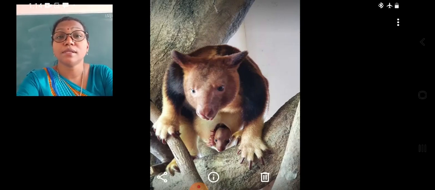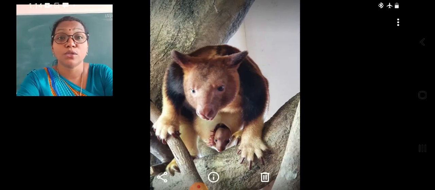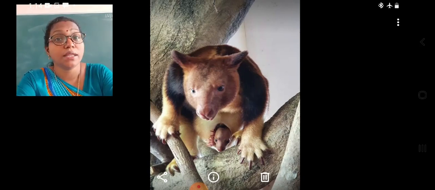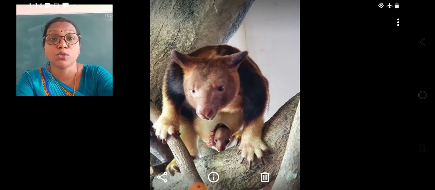Marsupials are the organisms having a pouch in which they keep their premature babies till they become adults or grow enough to go outside the pouch. When they are able to leave, these animals send the babies outside their pouch. Up to then, they are keeping the babies in their pouch and giving protection and also feeding the babies the milk present inside the pouch. So students, these organisms are called marsupials.